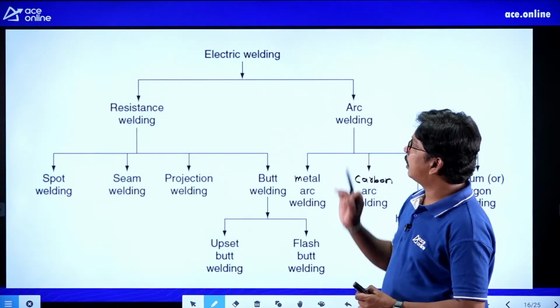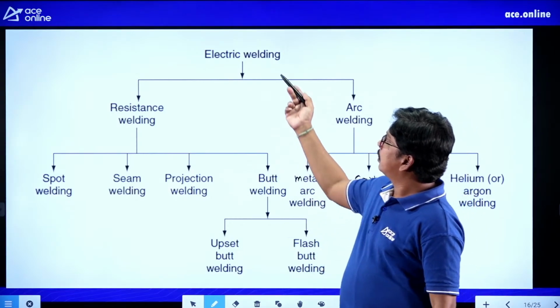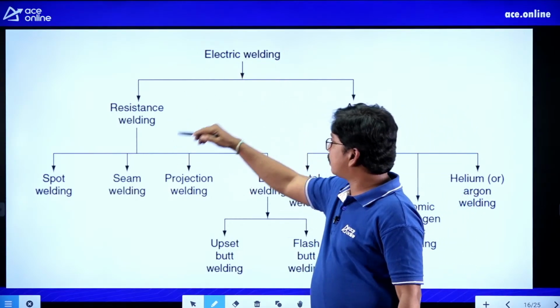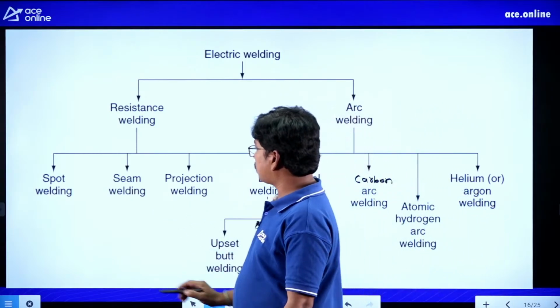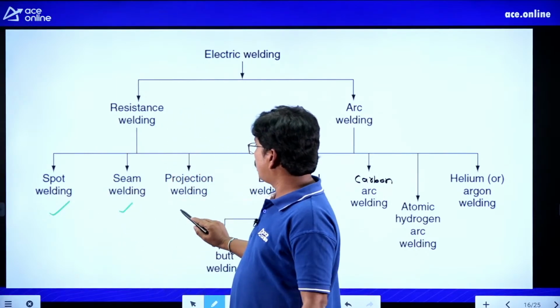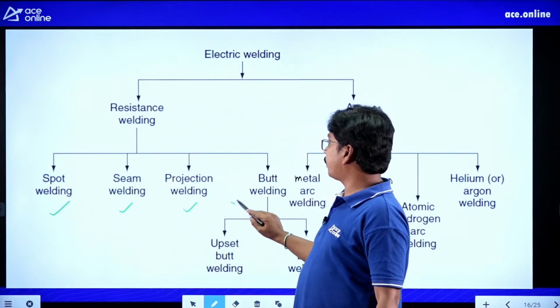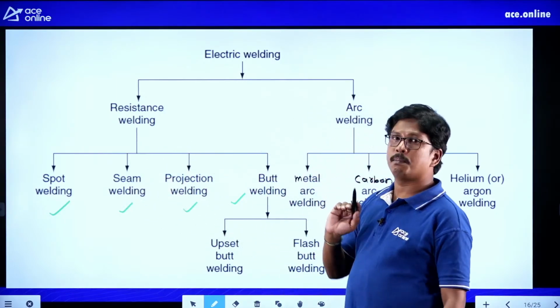This is the classification of welding we have. Electric welding will be resistance welding or arc welding. In resistance welding, we have four major types: spot welding, seam welding, projection welding, and butt welding.